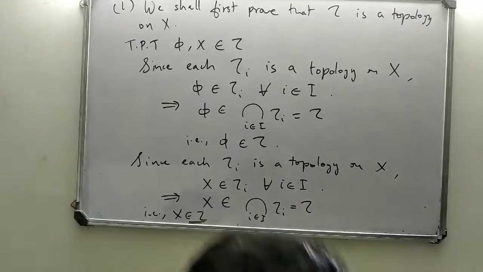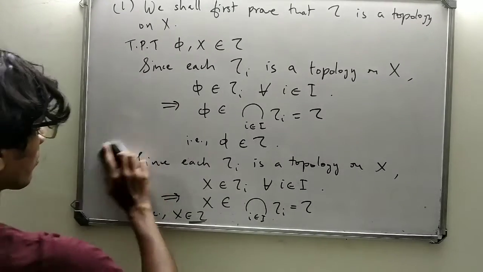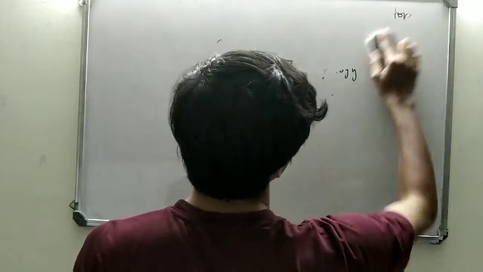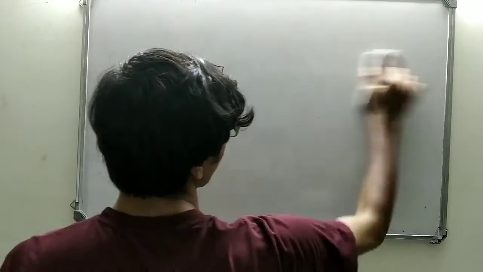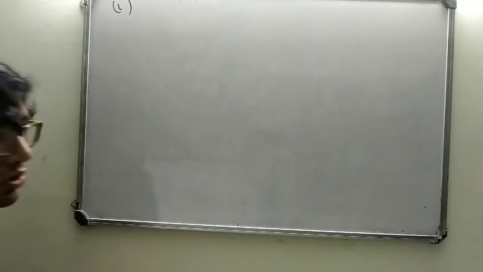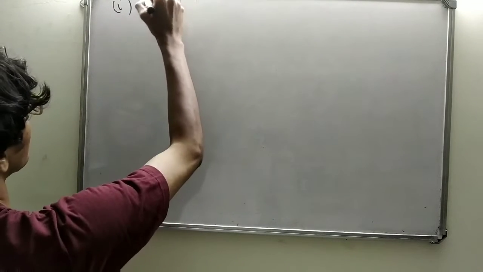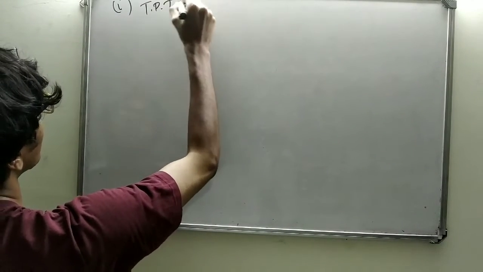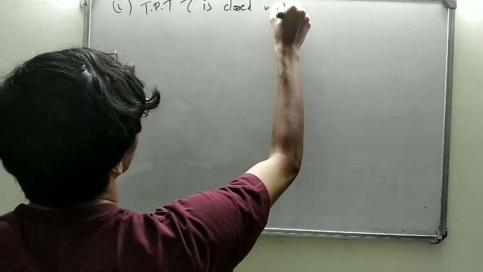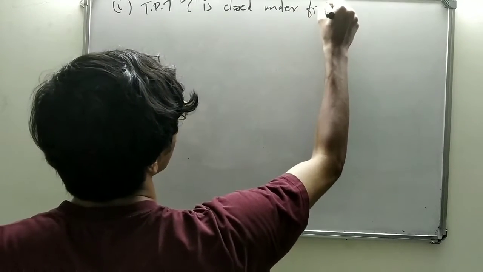So next we shall prove that tau is closed under finite intersection. Still proving statement 1. To prove that tau is closed under finite intersection.